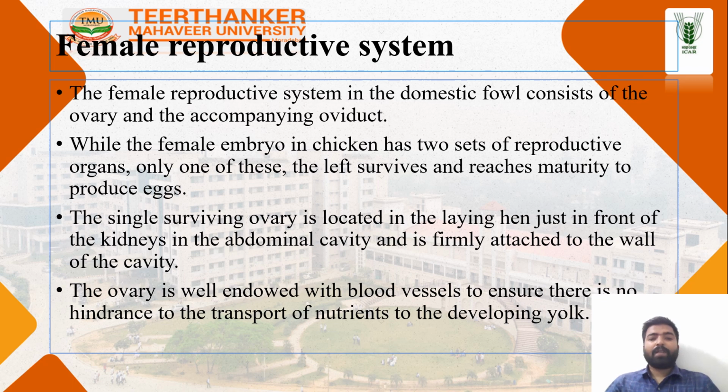Female reproductive system of the poultry. The female reproductive system of the domestic fowl, also known as poultry, consists of the ovary and the accompanying oviduct. While the female embryo chicken has two sets of reproductive organs, only one of these survives to reach maturity and produce eggs. The single surviving ovary is located in the laying hen just in front of the kidney in the abdominal cavity, firmly attached to the wall of the cavity. The ovary has an inward vessel to ensure no hindrance to the transfer of nutrients for the developing yolk.